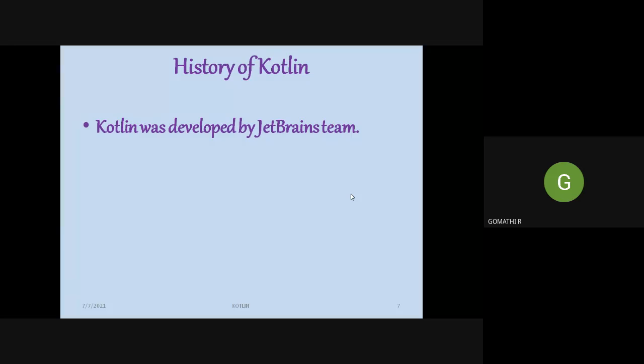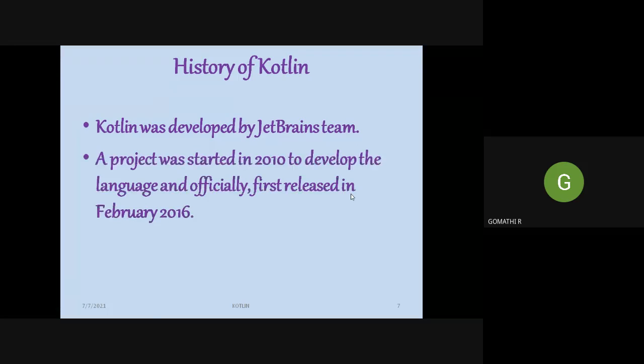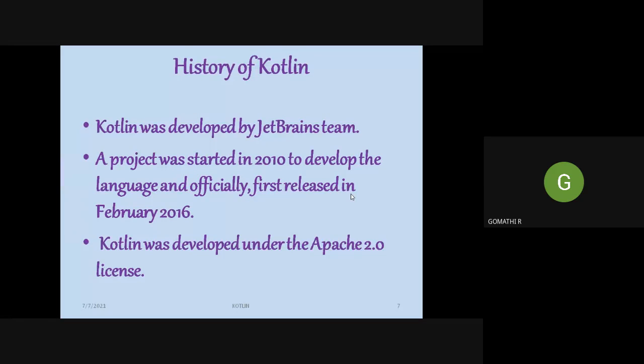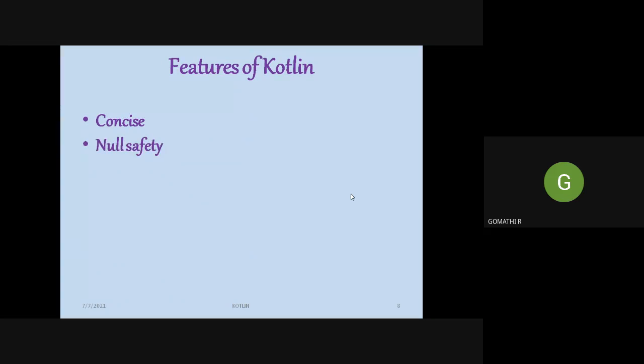Let us see the history of Kotlin. Who developed Kotlin? Kotlin was developed by the JetBrains team. The project was started in 2020 to develop the language and it was released in February 2016. Kotlin was developed under the Apache 2.0 license. Now let us see what are all the features of Kotlin.